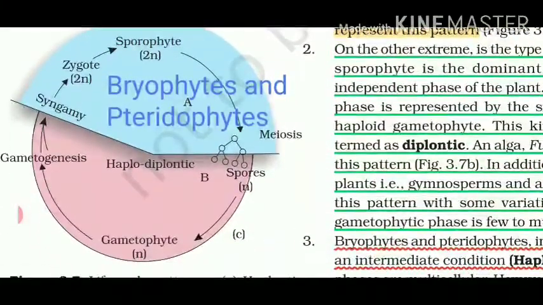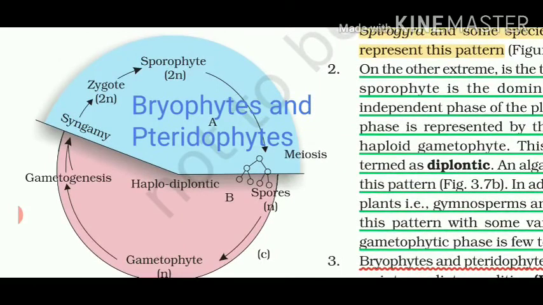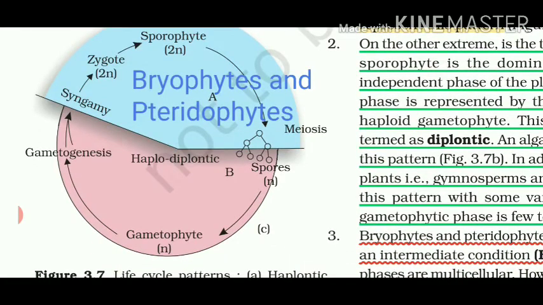Now let's talk about the third one. In the third case, bryophytes and pteridophytes, 50% is haploid stage and 50% is diploid stage. We have talked about bryophytes, where the gametophyte is the dominating stage. So it is haploid, and it will form gametes. See students, the process remains the same.